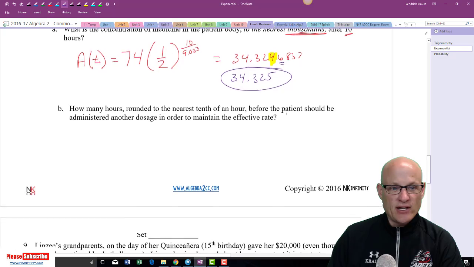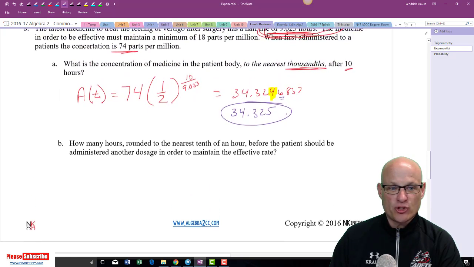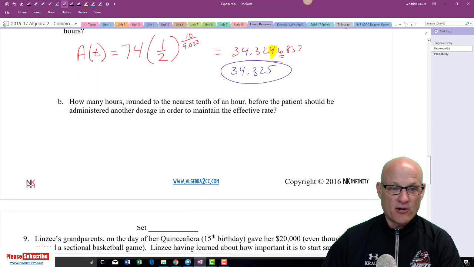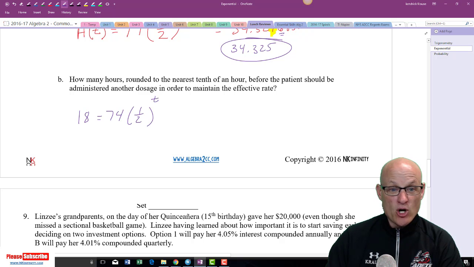Now the next question says, how many hours, rounded to the tenth of an hour, before the patient should be administered another dosage to maintain the effective rate? Well, the effective rate is 18 parts per million. So I want my final amount to be 18. I'm going to start with 74, 1/2. I don't know time this time, so I'm going to put a t there, divided by 9.023.